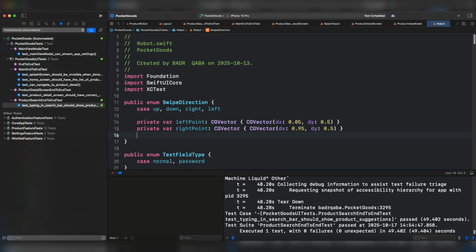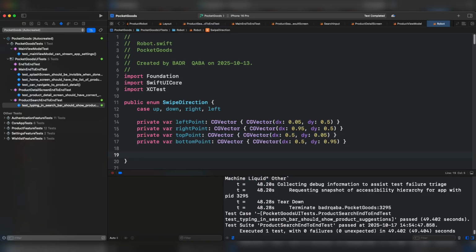For the top point of this element, slightly below the top edge, horizontally centered, and 5% from the top. For the bottom point, slightly above the bottom edge, horizontally centered, and 95% from the top of the frame. Now we have to provide the direction mapping.